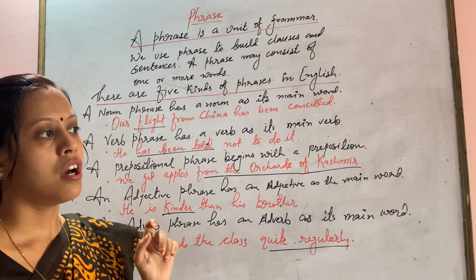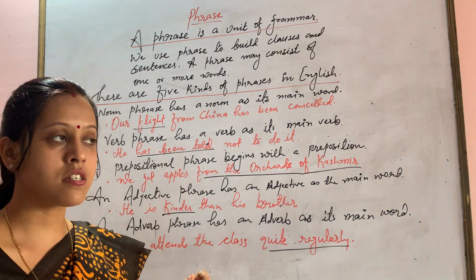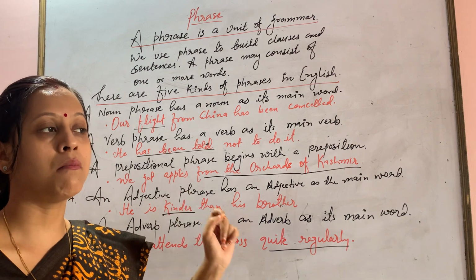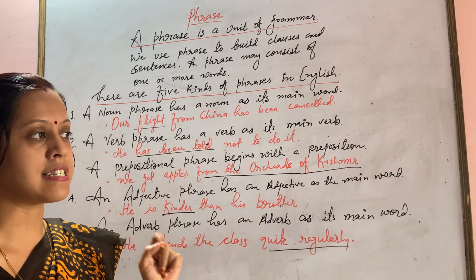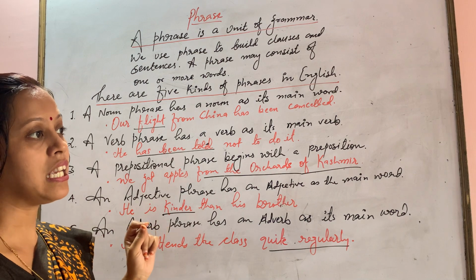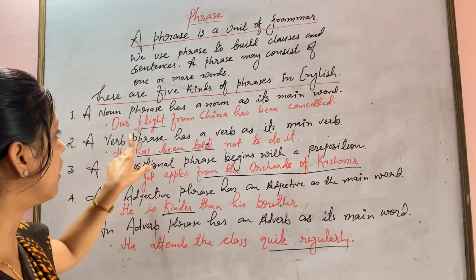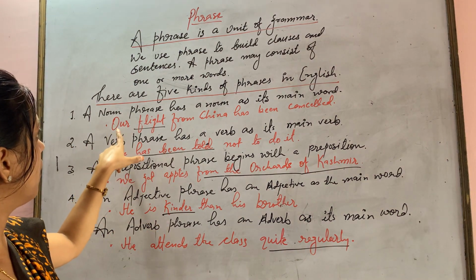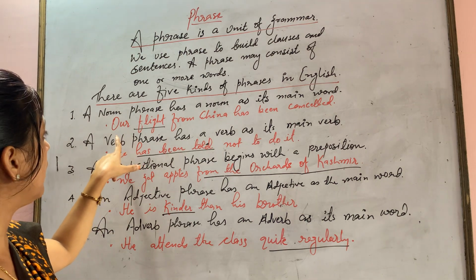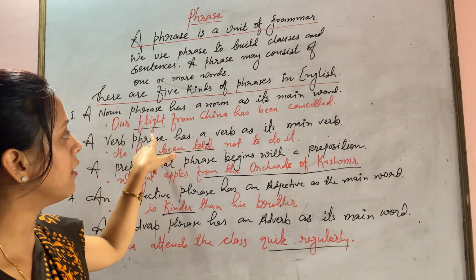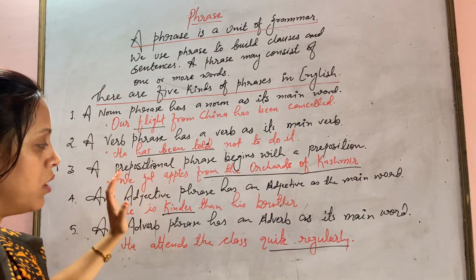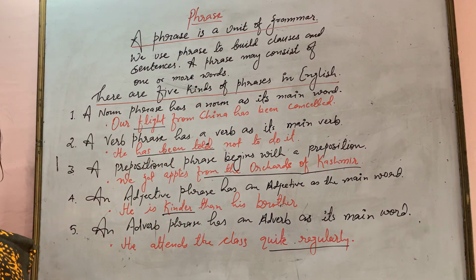In each, if we are talking about an adjective phrase or noun phrase, it will be the main word in the sentence. Like if I'm saying noun phrase, then the main word will be a noun. Our flight from China, again flight is the main word. In a similar way, the other sentences are there.